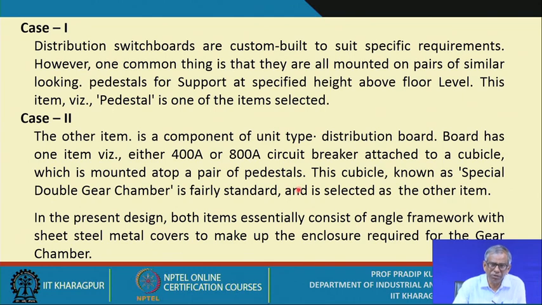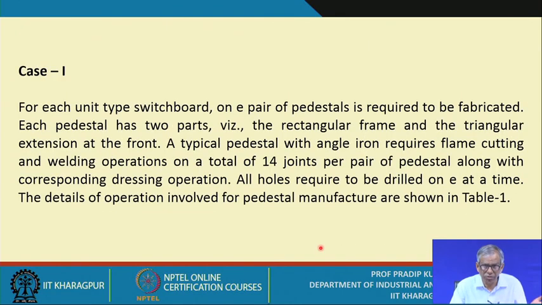This is the typical system they have. This cubicle, known as the special double gear chamber, is fairly standard and is selected as the other item. Okay, so the first item is the pedestal and the second item is a special double gear chamber. Now, in the present design, both items essentially consist of angle framework. It is a fabricated item with sheet steel metal covers to make up the enclosure required for the gear chamber. So, these details go through.